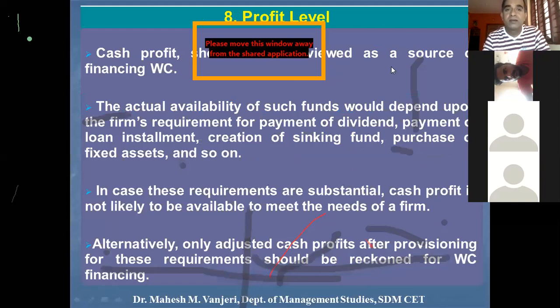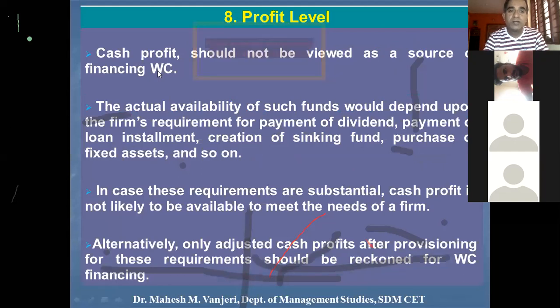Then next determinant is a profit level. So here we're talking about cash profit. So first there is a instruction, a suggestion that the cash profit should not be viewed as a source of financing working capital. This part has to be understood by the finance manager.